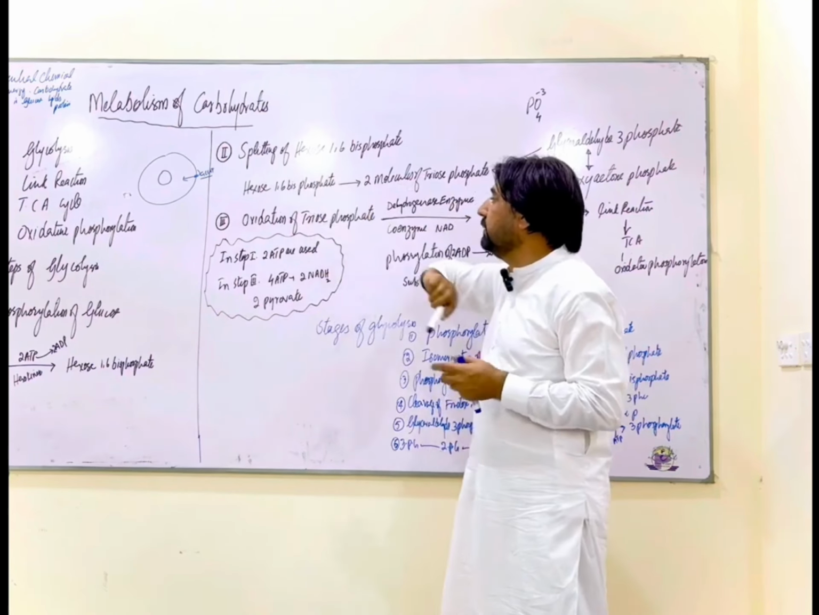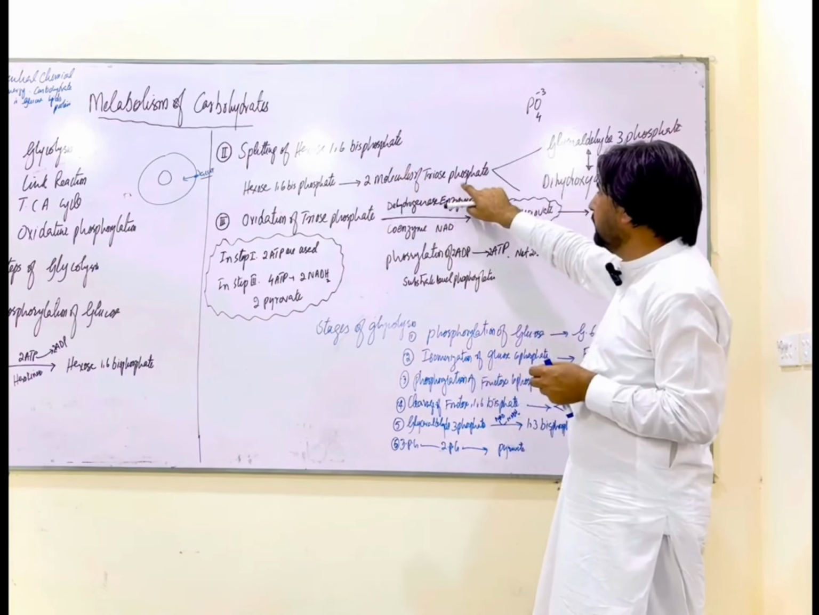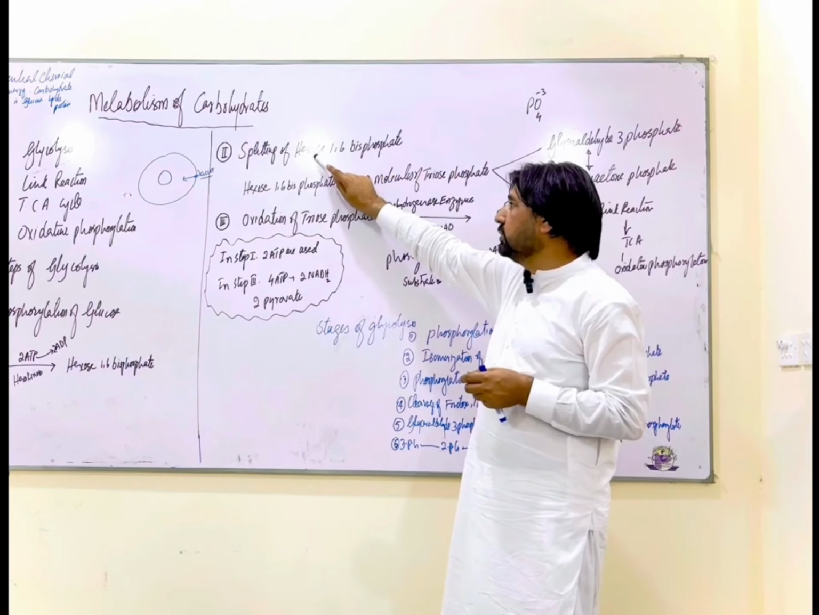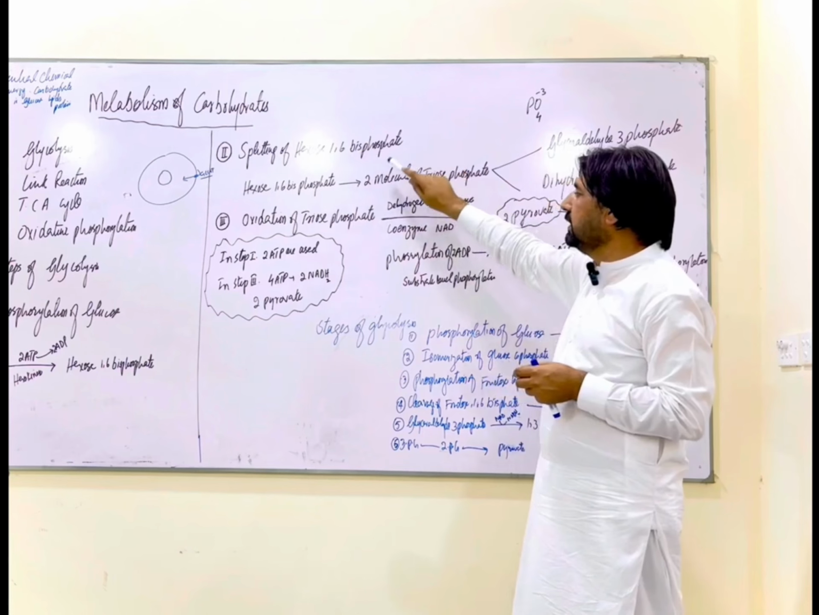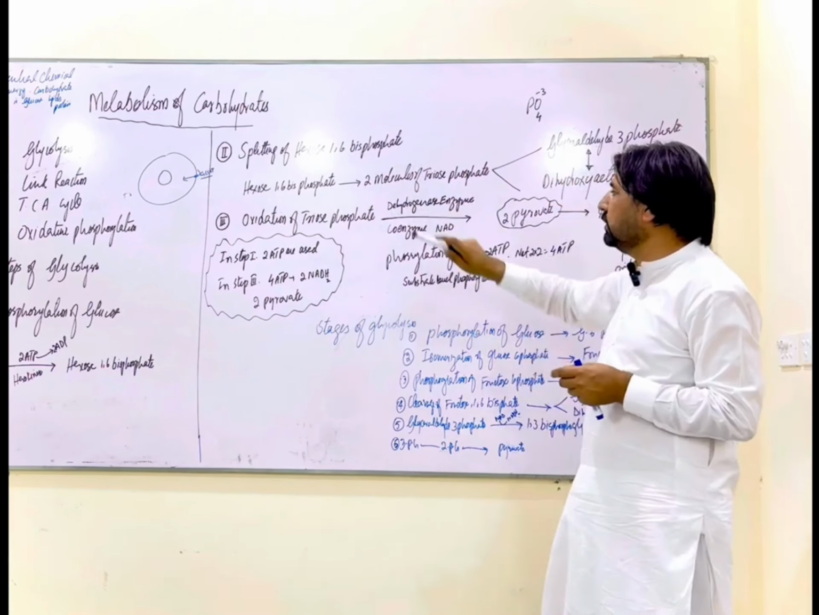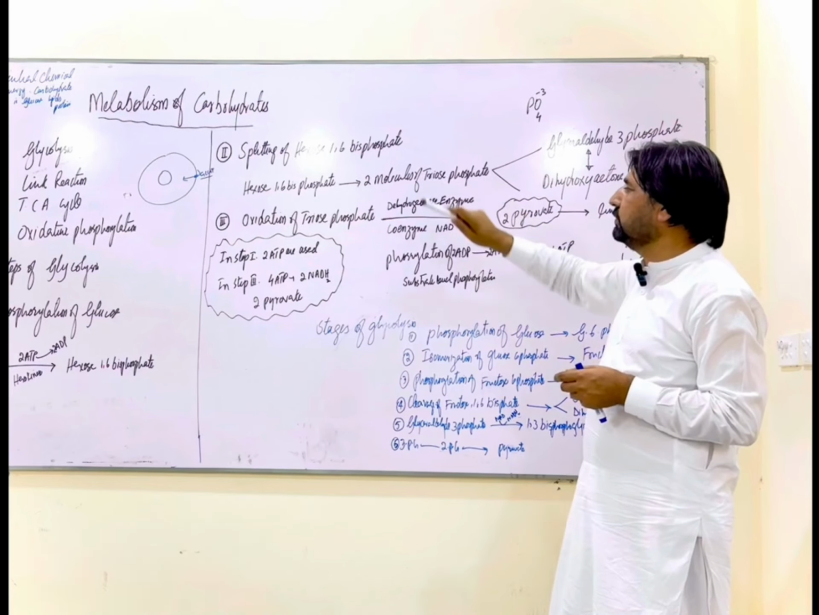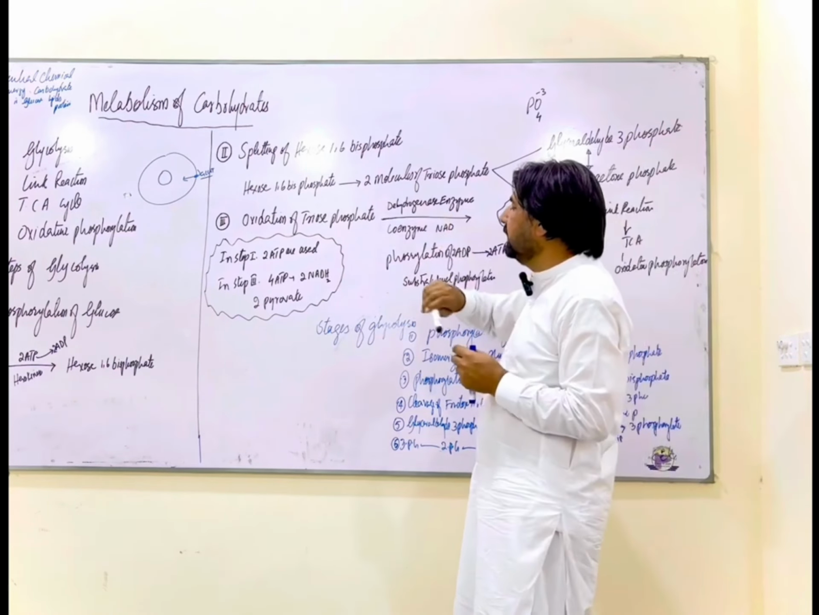Now this hexose 1,6-bisphosphate would split into two molecules of triose phosphate. Triose phosphate means each compound, which was containing 6 carbons, now each molecule contains three carbon atoms and one phosphate. So we use the word triose phosphate. Right, now this triose phosphate is formed.